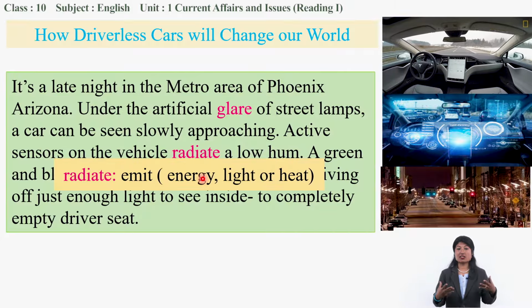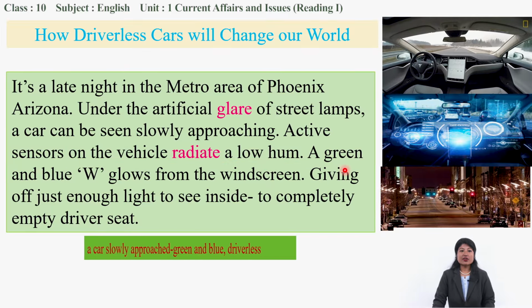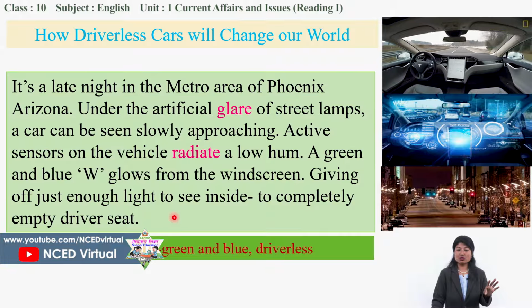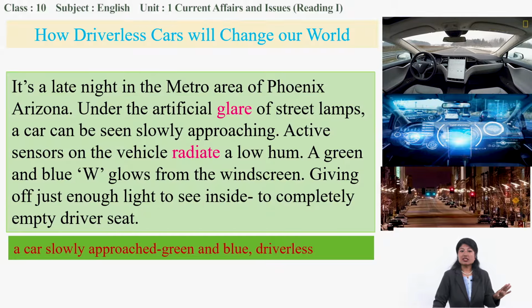Radiate means emit the sound. A low sound is produced by the sensor. A green and blue W glows from the windscreen, giving off just enough light to see inside to a completely empty driver's seat. What is visible inside the car is the W symbol.